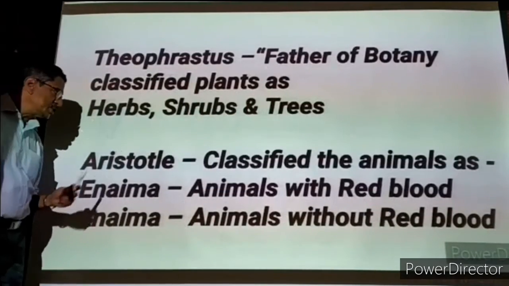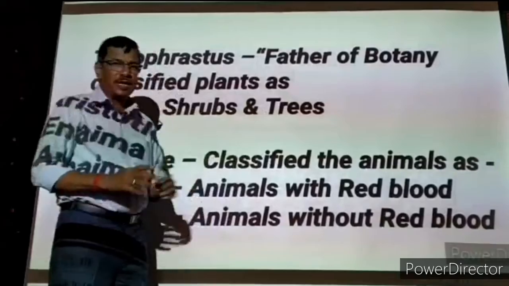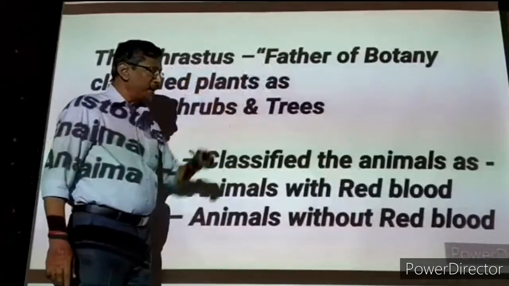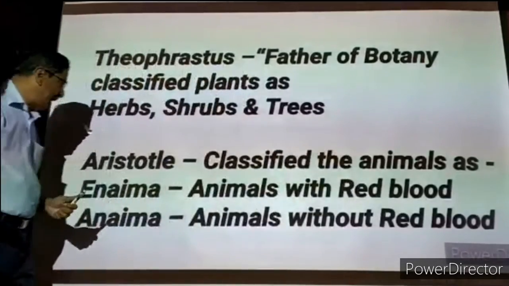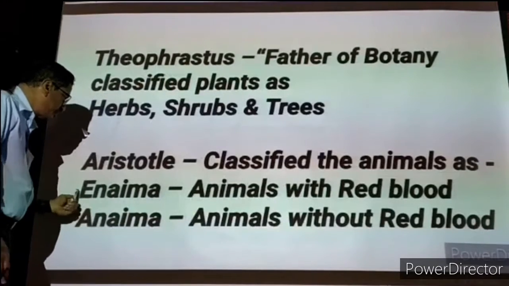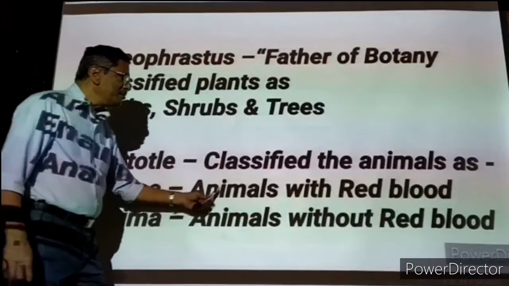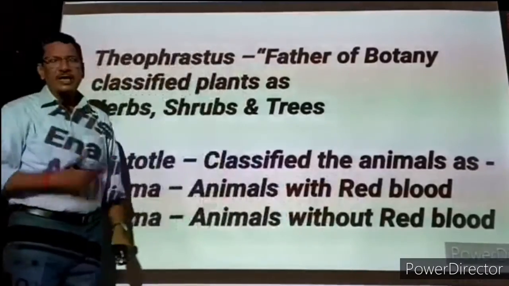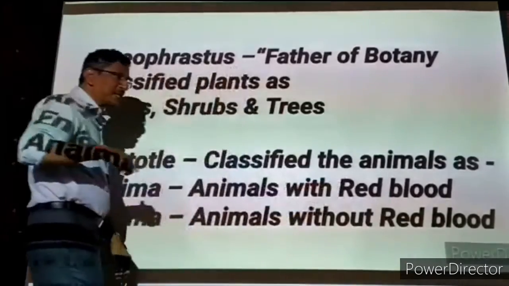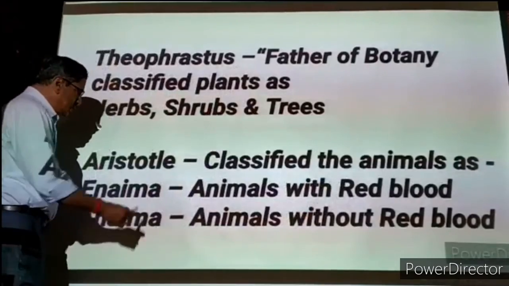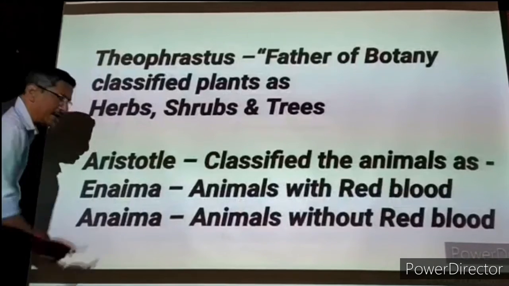Similarly, another scientist called Aristotle, an ancient scientist, classified the animals, not plants. Theophrastus classified only the plants. Aristotle classified the animals. On what basis he classified the animals? We have to see. One group of animals called Enaima. Enaima means animals with red blood. Whenever we cut the body of the animal, the red color fluid is coming out. It is called the red blood. We know very well, it is present in the circulatory system of animals. So the animals with red blood are kept under one group called Enaima.